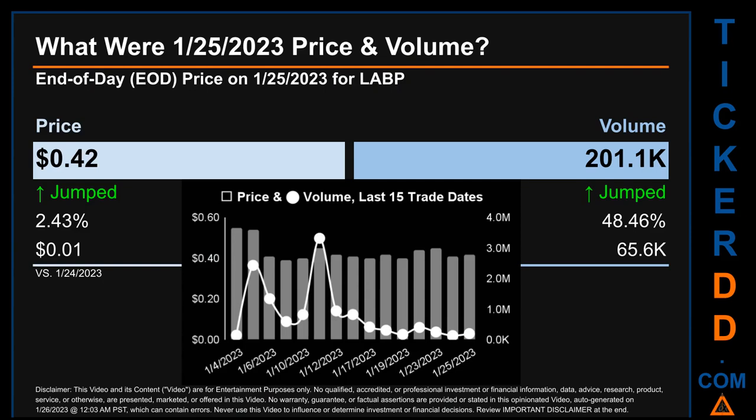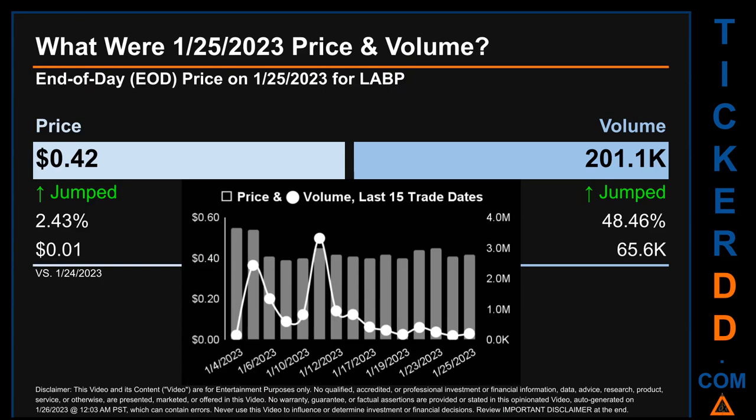What was end of day price and volume for LABP? On Wednesday, January 25, 2023, LABP had an end of day price of 42 cents and volume of about 201.1 thousand. Compared to the previous trading day, the price jumped 2.43%, gaining 1 cent, while volume jumped 48.46%, increasing about 65.6 thousand.